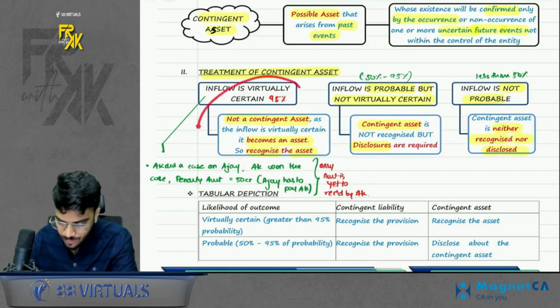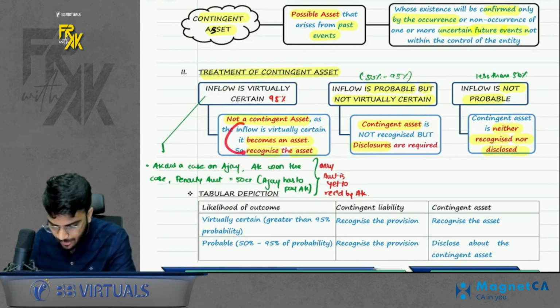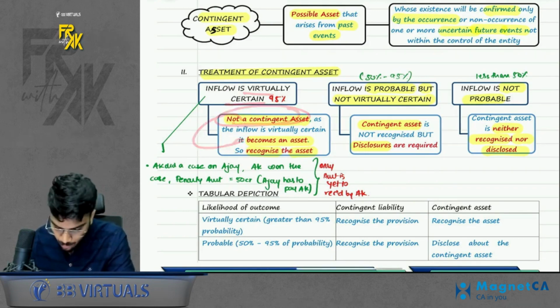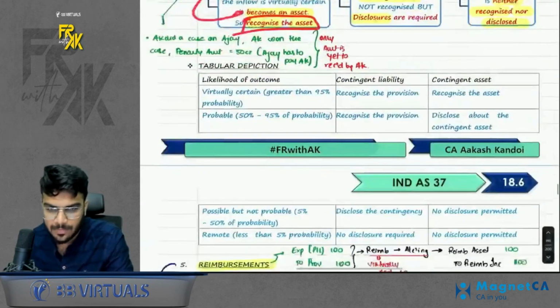Acha, do remember in the first case, we are not recording a contingent asset. Because the inflow was virtually certain, I am saying that my contingent asset has now become an asset. So I am recording the asset here. Do remember that part. Okay.